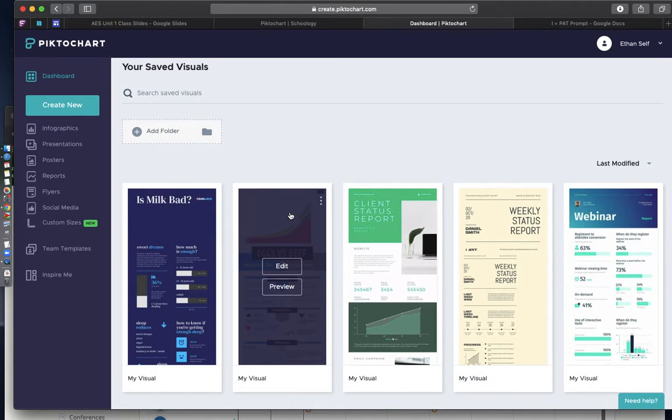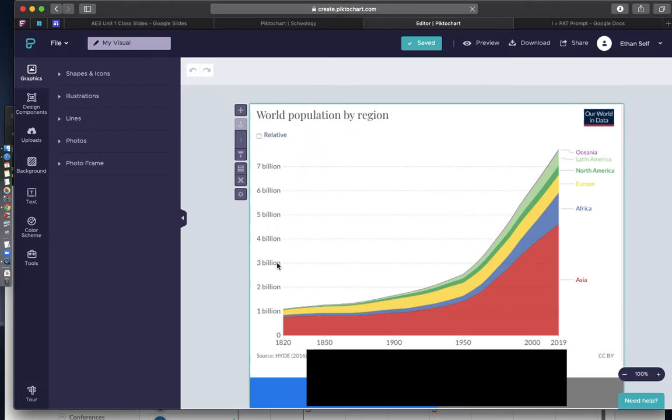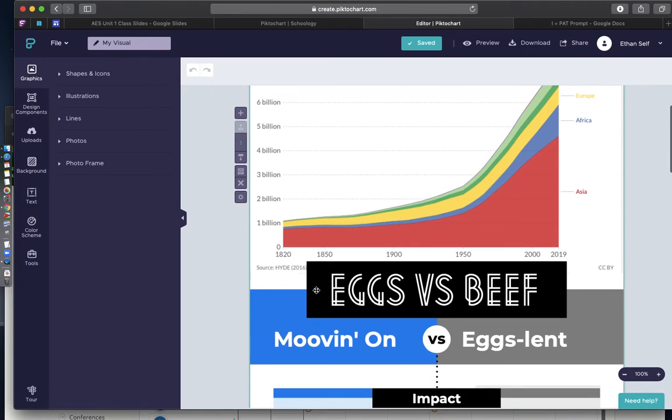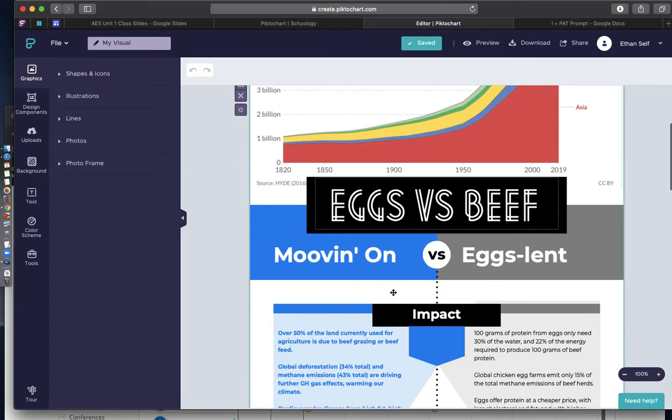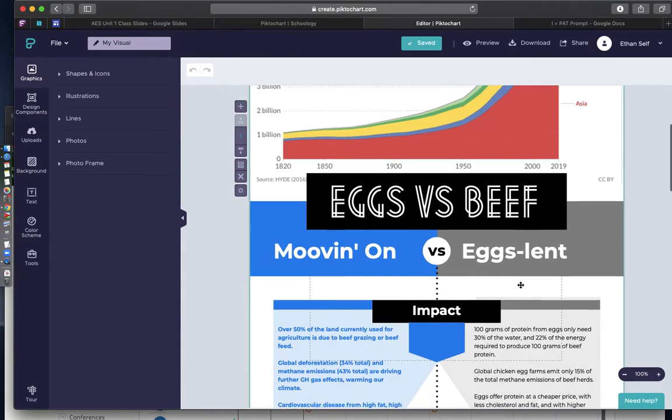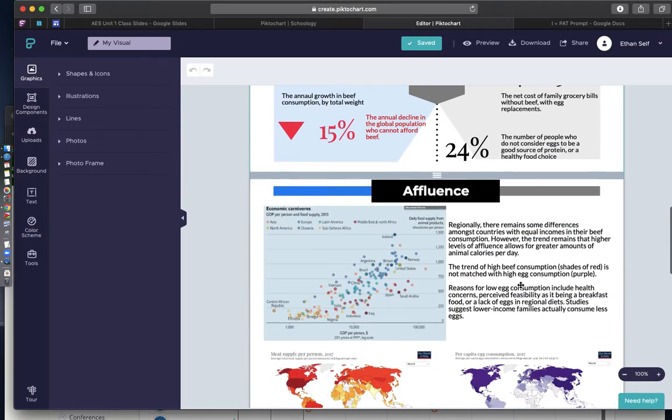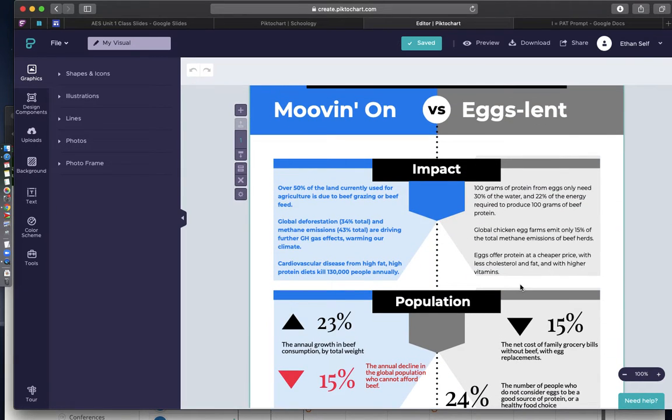And I'm making a poster about eggs versus beef. I'm trying to convince people that they should switch from eating beef to eating more eggs. So hence the moving on title here and the excellent. Now I have 3 different types of scenarios.